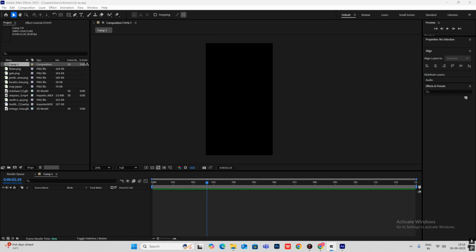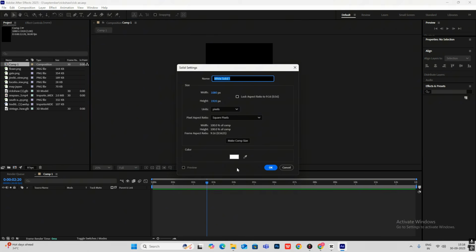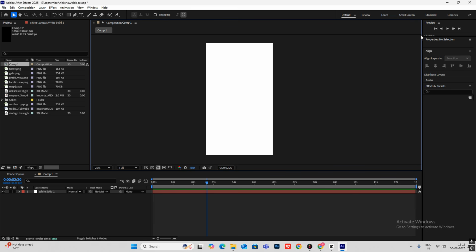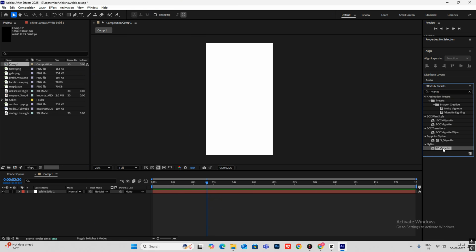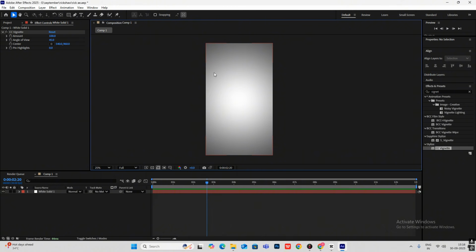Hi everyone, today's edit will mainly focus on the design element. So the animations will be very simple, but let's focus on the design today. So first of all, I'll head on to new and solid, make this white. Then I'll head on to effects and presets and I will search for vignette effect and put this on our white solid. So it will give this dark look from the top and the bottom. You can also adjust the amount.